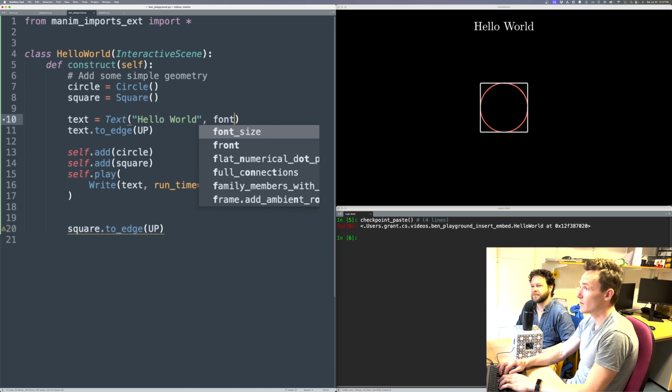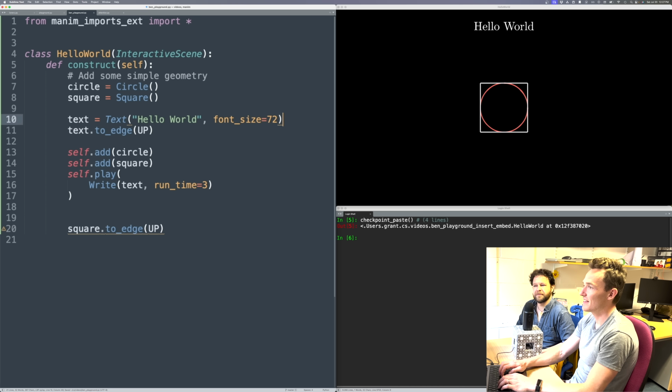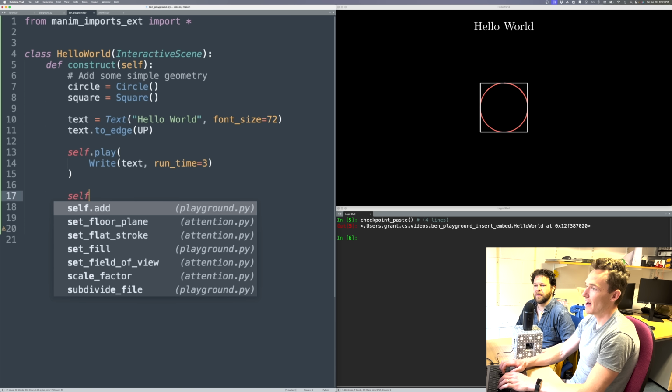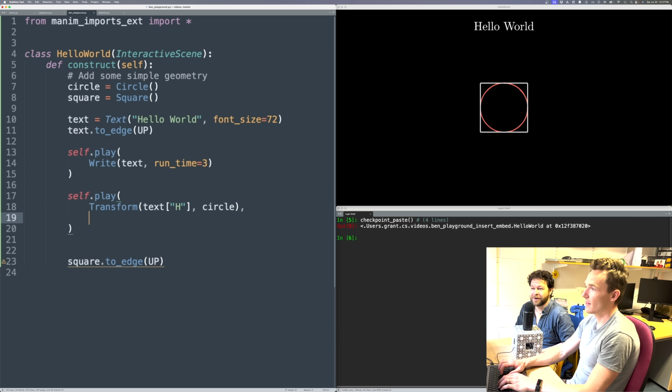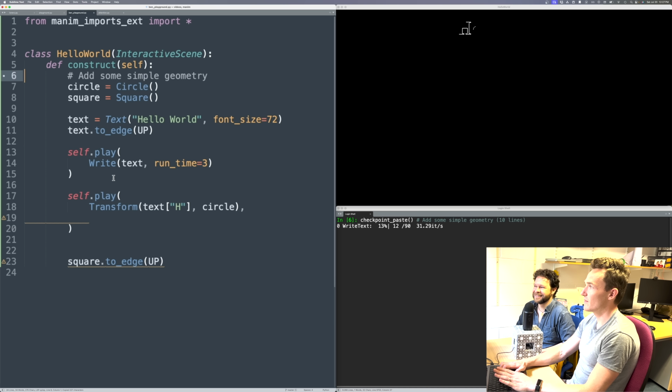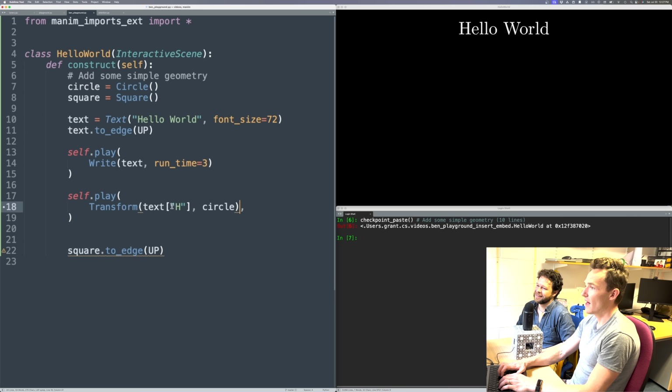A different philosophy also with Manim was that anything can transform into anything. What I mean by that is, let's say we've got this text. I might say, I want to take the H of that text, and then I'm going to make it turn into the circle. So you defined the circle already, but you didn't add it anywhere. Exactly. And now you're going to transform the H into it. So if we go to this point, the text gets written. What this line is going to do is extract the H from that text, and then transform it into the circle. And because the circle was in the middle, it has moved it. It hasn't just put it...